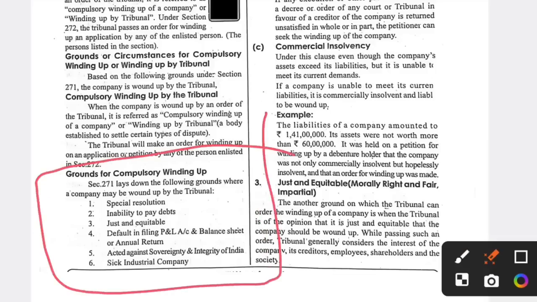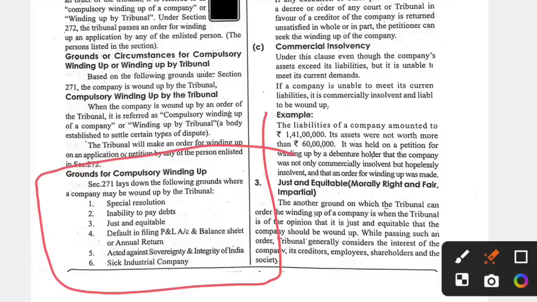The first one is special resolution. If a company passes a special resolution to wind up, it can be wound up. The second one is inability to pay debts. Debts are nothing but liabilities. For example, profit is 1 lakh, loss is 2 lakhs, expenses are 2 lakhs, then the business has more debts. He needs to pay the creditors. If a business is not getting the amount from customers, it is known as inability to pay debts.